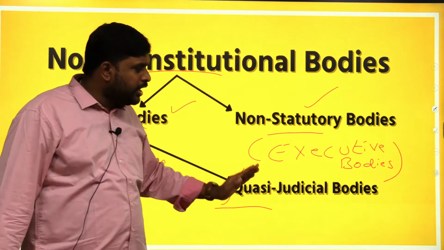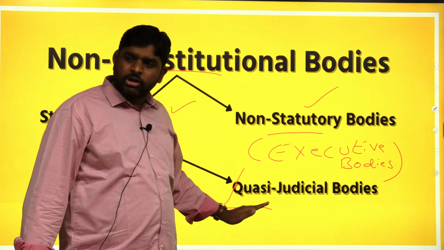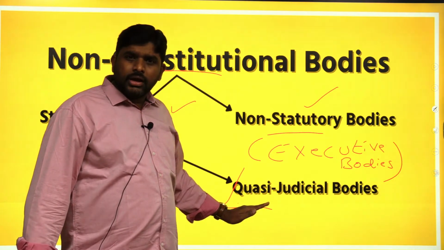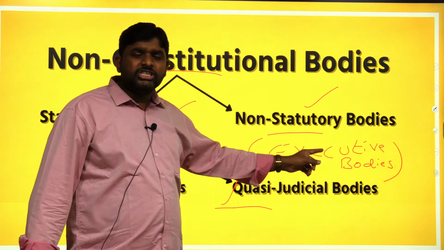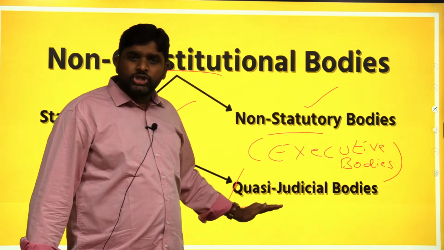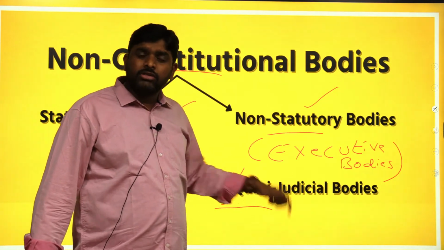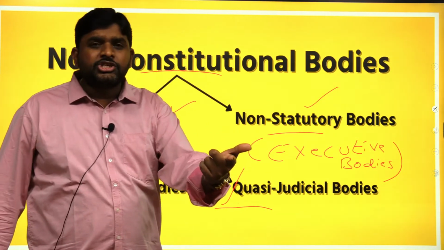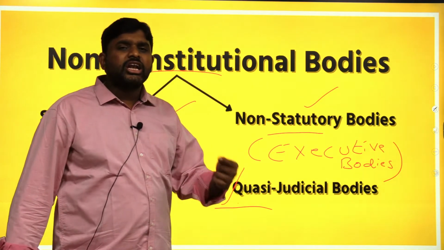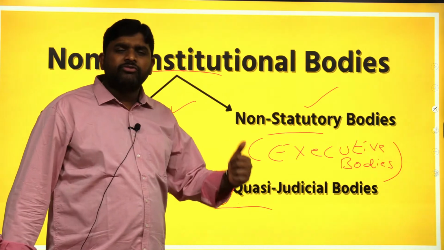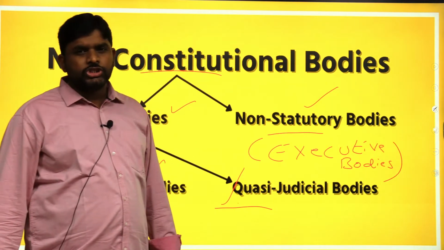Two things you have to understand. Quasi-judicial body means judicial members are part of this organization, but they are not the judiciary. They are not the Supreme Court, High Court, or district courts, but a separate judicial system where the judges are part of the organization and have the power to punish and give penalties. The National Green Tribunal, National Commission for Women and National Commission for Minorities all come under quasi-judicial bodies.